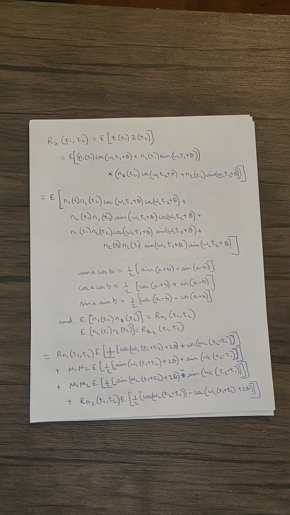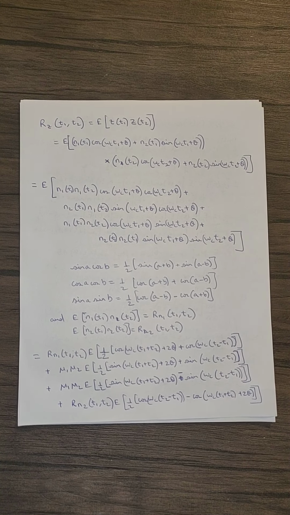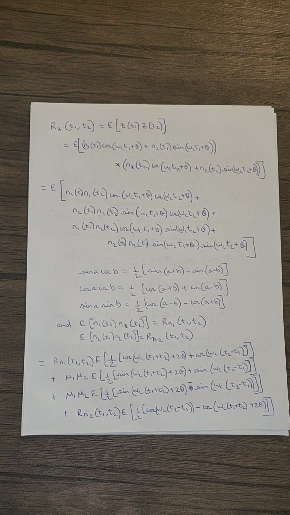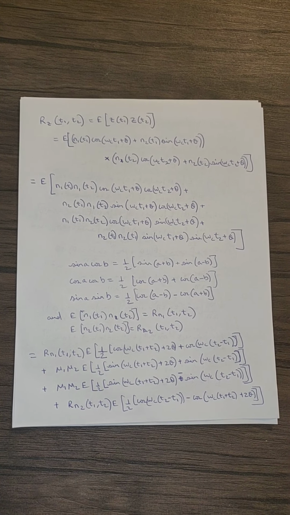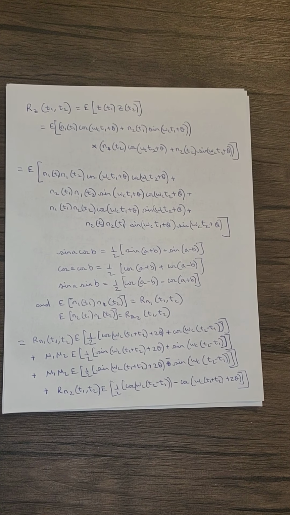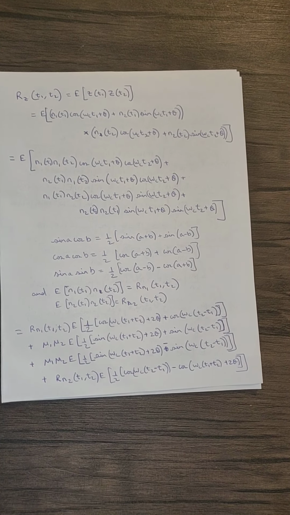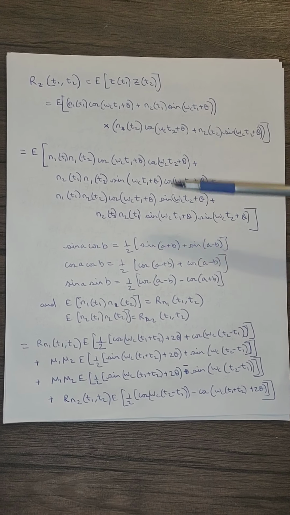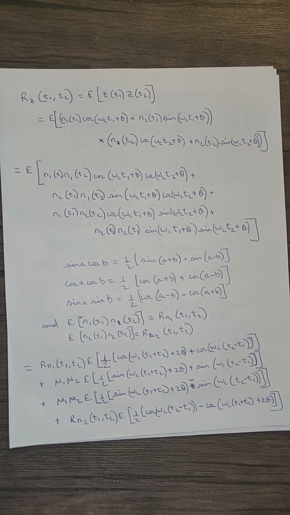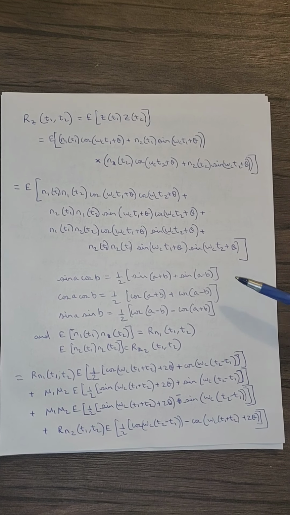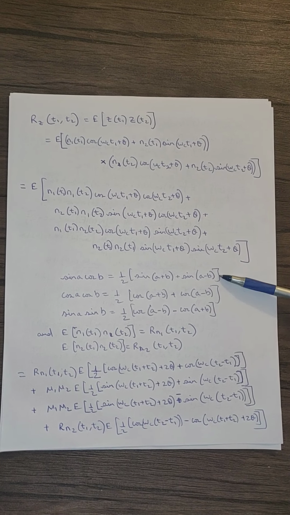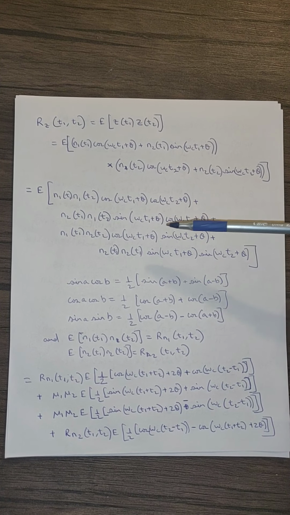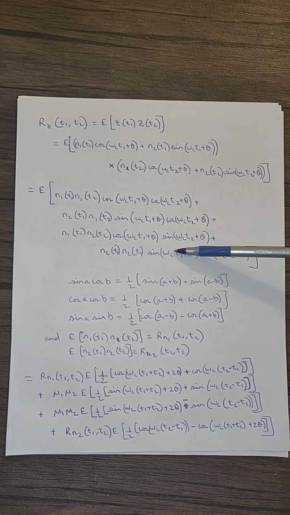Now let's find the autocorrelation function. So our R z of t1, t2 is expected value of z of t1 multiplied with z of t2. So substituting z of t1 and z of t2 and multiplying the products, we get this expression. So we separate the expected value since it's a linear operation. So we use the following trigonometric identities. So here we have cos A cos B, sin A cos B, cos A sin B, sin A sin B.